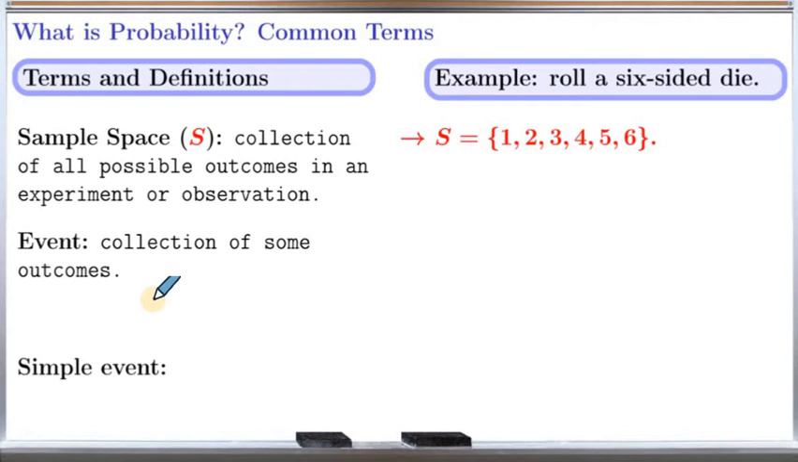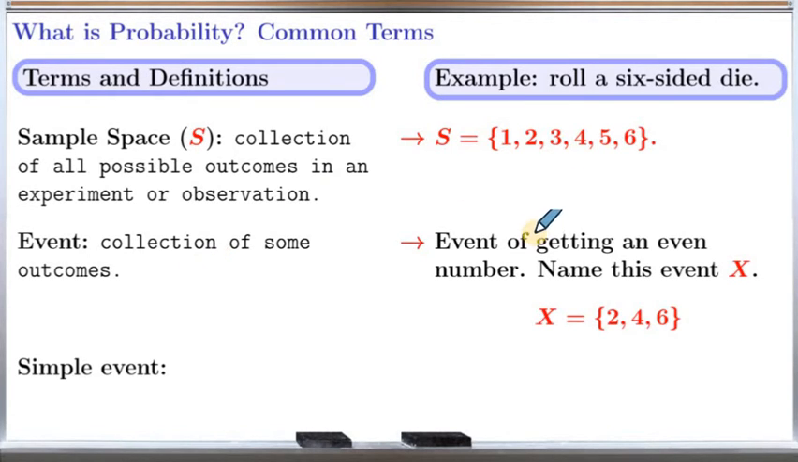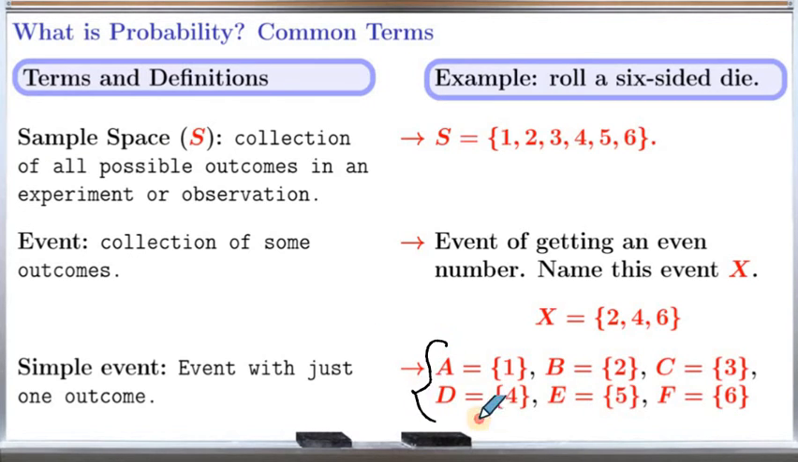Event. An event is a collection of some outcomes. For example, the event of getting an even number. Let's name this event X. This is the event of getting an even number. Now simple event. An event with just one outcome is a simple event. Let's look at the example. All these are simple events.